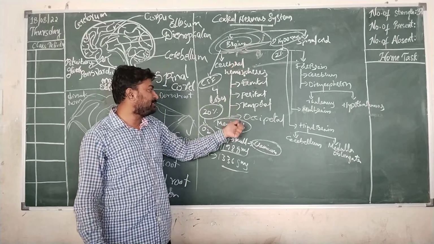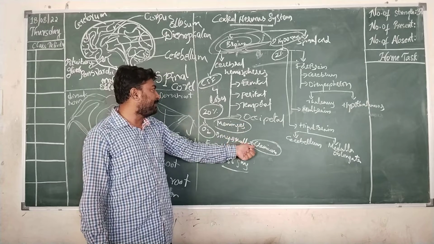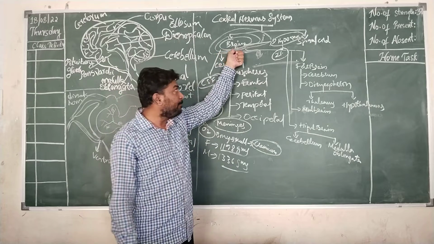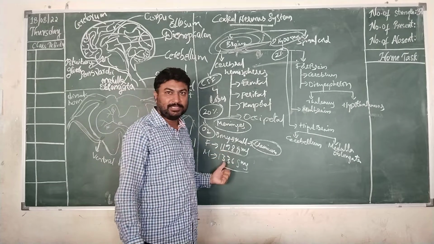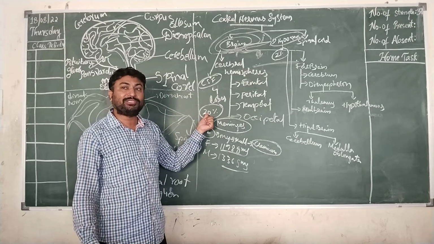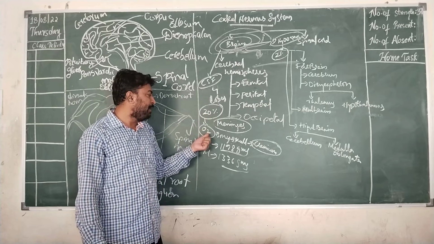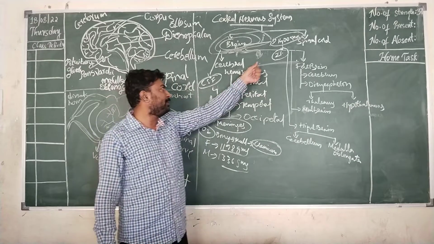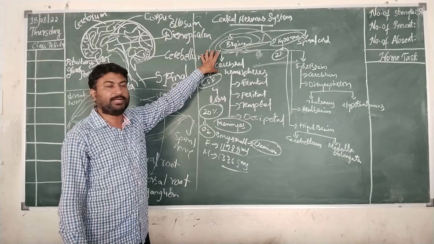The brain is surrounded by 3 layers, which are known as meninges, and it is protected by a bony skull known as the cranium. Meninges, cranium and cerebrospinal fluid, which flows between the inner and middle layer, protect the brain. The brain weighs about 1400 grams, which differs in females and males. In females it is 1198 grams, 1336 grams in males, and around 20% of the oxygen and 20% of the energy produced in your body is utilized by the brain itself to function normally. Oxygen utilization by the brain is around 20%, and 2% of body weight is occupied by the brain. This is the brief description regarding the brain.